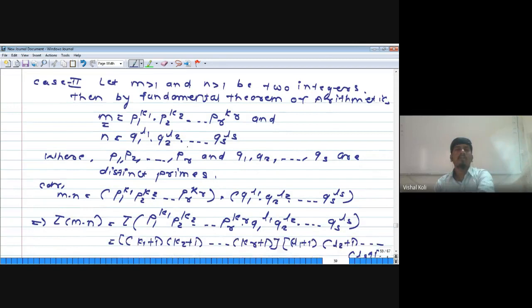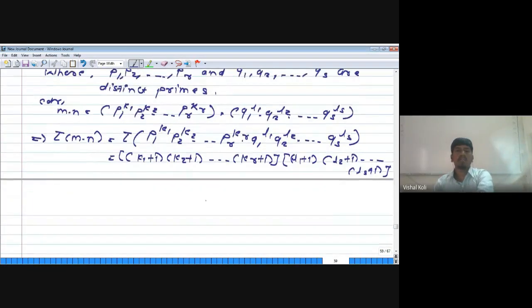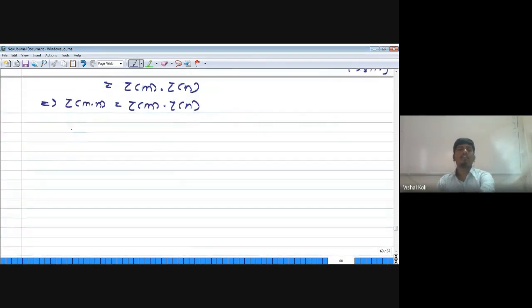Then by that theorem, (k1 plus 1)(k2 plus 1) up to (kr plus 1) is tau of m, and (l1 plus 1)(l2 plus 1) up to (ls plus 1) is tau of n. So we get tau of m n is tau of m into tau of n whenever GCD of m and n is 1. Then from the definition of a multiplicative function, tau is a multiplicative function.